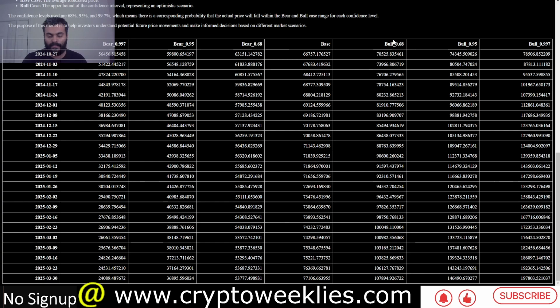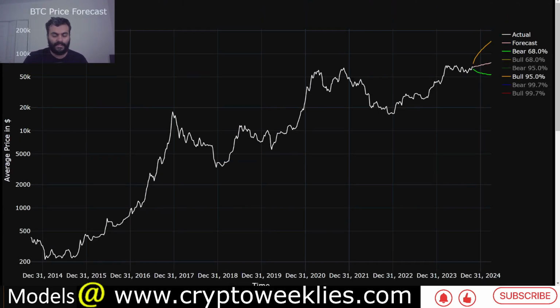The further you are out in the future, the 68 percentile case becomes more and more reasonable to watch for. As in the nearer terms, the 2 standard deviation and 3 standard deviation make some sense, but again over a longer period of time, the 68 percentile case usually does make some sense, unless there is a parabolic move by the Bitcoin or euphoria case. Then this 95 percentile case makes sense. And these tabular values, again you can see, are taking shape between 74k and 146k for Bitcoin towards the end of the year and early half of 2025.